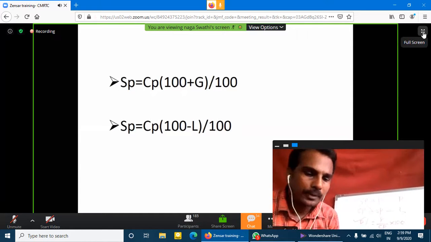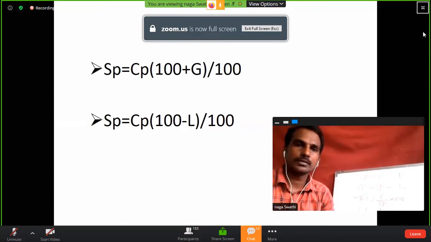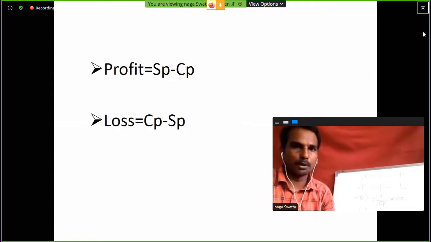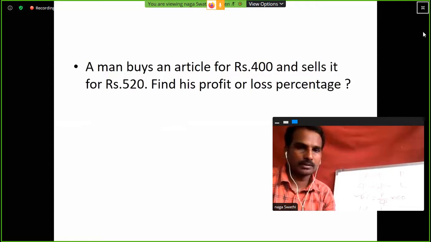Clear? Profit percentage is equal to profit by cost price into 100. Okay. Selling price is equal to cost price into 100 plus gain percentage by 100. So SP is equal to CP into 100 plus gain percentage by 100.